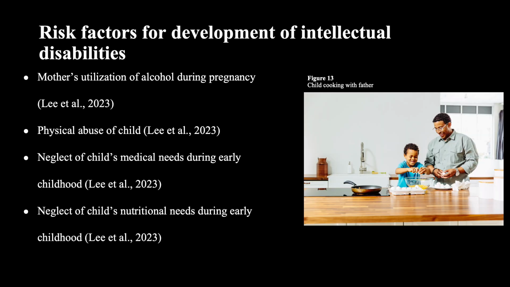There are certain risk factors for the development of intellectual disabilities. The likelihood of a child being born with an intellectual disability is exacerbated by some of the characteristics that serve as risk factors for experiences of childhood trauma. The mother's utilization of alcohol during pregnancy can result in fetal alcohol syndrome. The child's exposure to physical injury through abuse during early childhood can also result in an intellectual disability. The neglect of a child's medical or nutritional needs during early childhood can result in an intellectual disability as well.